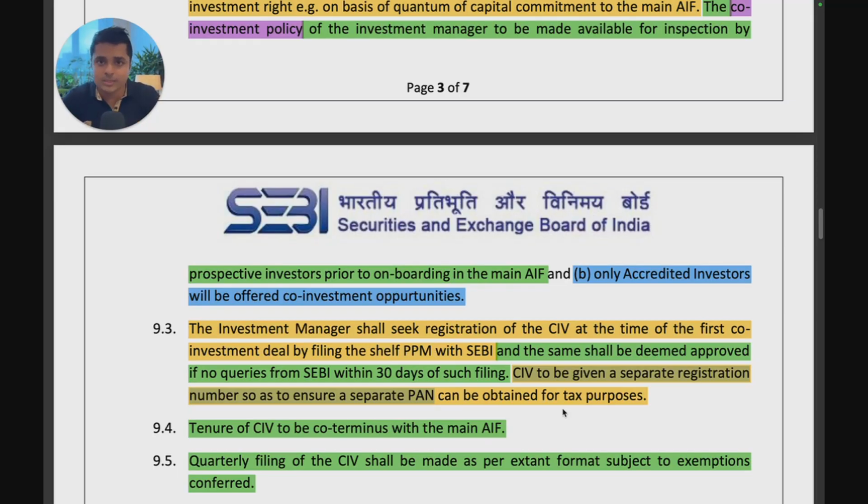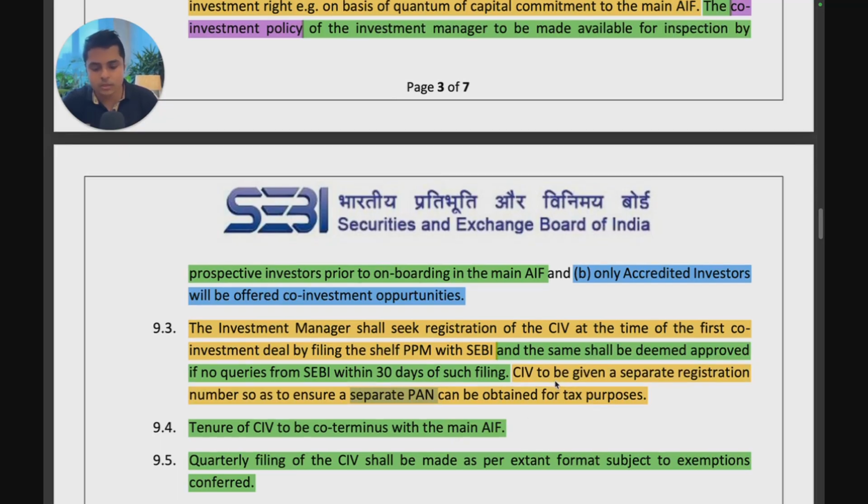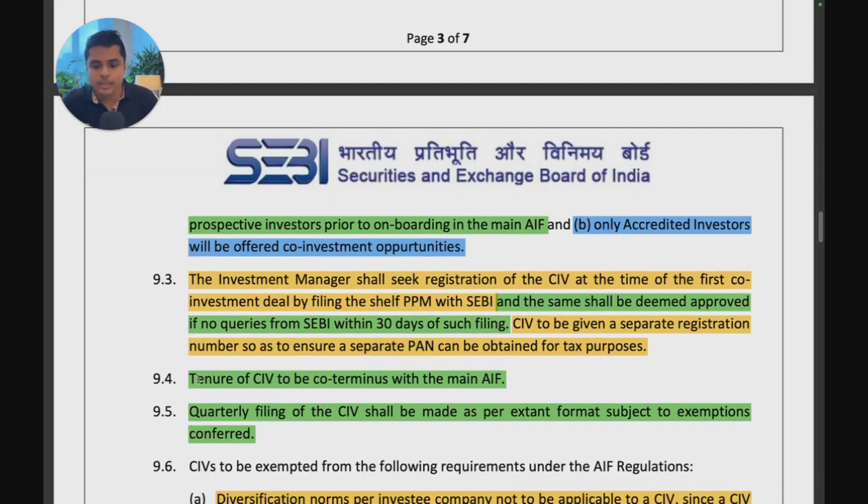So for resident Indians, for example, it's 10%. You have to withhold that, and the rest of the income you give to the investors, and then the investors will pay tax themselves. So getting a separate PAN would allow the fund to withhold the tax and do the necessary legal tax compliances there. Next, the tenure of the co-investment vehicle to be co-terminus with the main AIF.